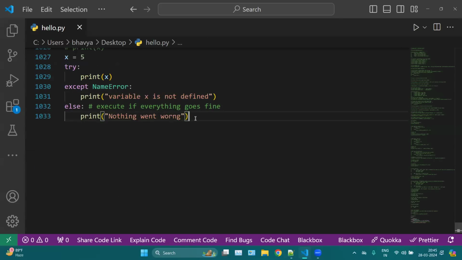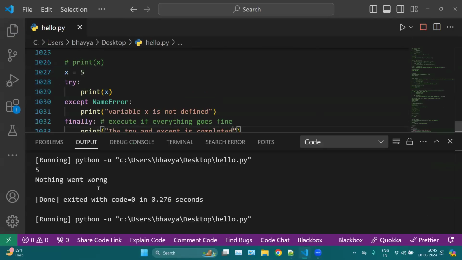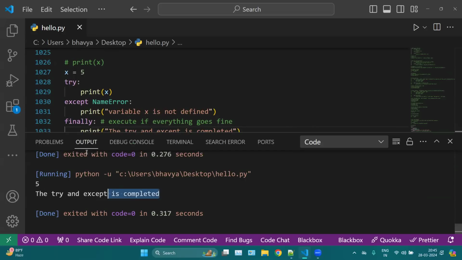Then we can also use finally here. Finally will run irrespective of your situation. Let's say we mention here print the try and except is completed. First we don't have any error, so first we have this 5 and then the try and except is completed.